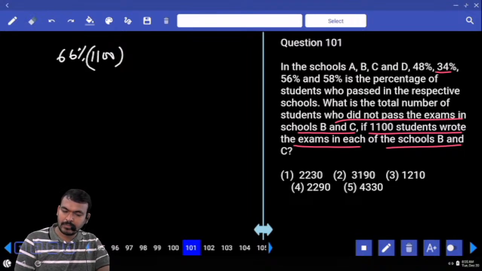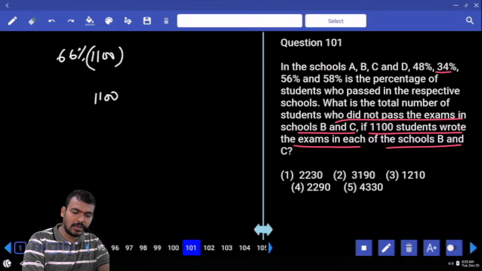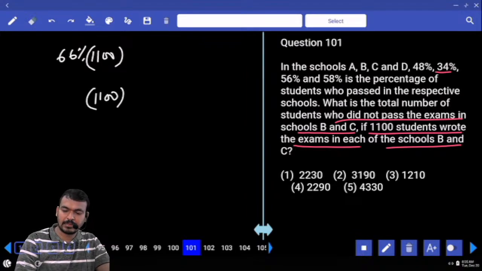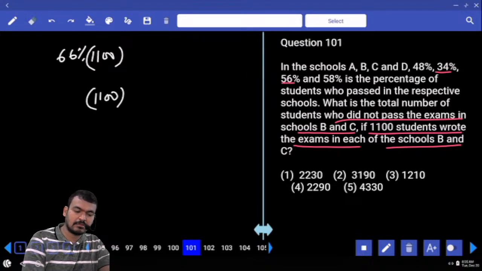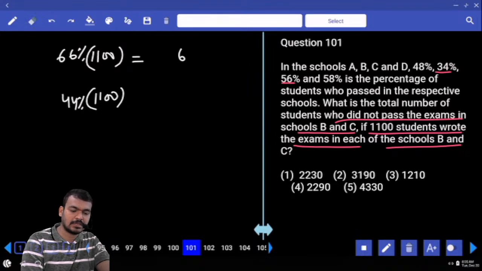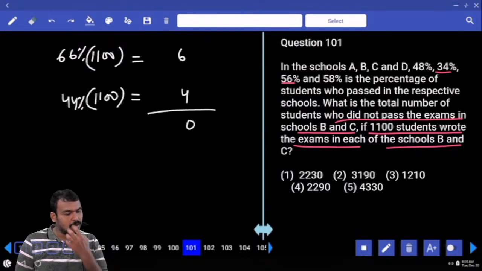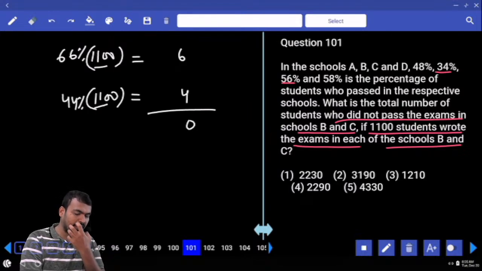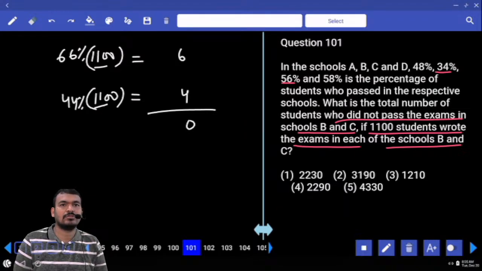Second one, school C. What is the school C total value? 1100. In that, how much percent passed? 56. The not passed value is 44%. First one is ending with 6, second one is ending with 4. Then the answer should end with 0. But here 11 multiple and here also 11 multiple, so the answer should be 11 multiple, ending with 0.